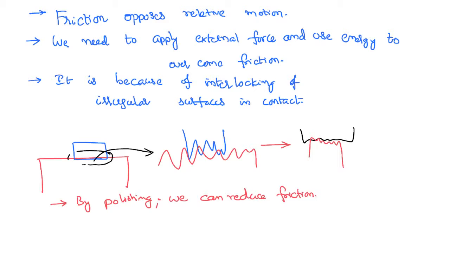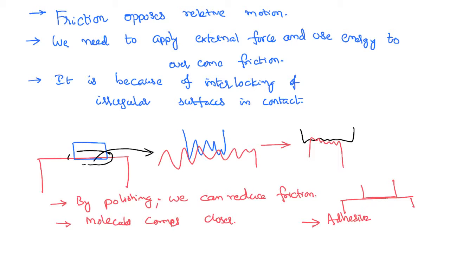When the bodies are made very smooth, the interlocking won't be there between the surfaces because there are no irregular surfaces, because we have polished it a lot. But what happens is the molecules of the upper surface of the body come very close to the molecules of the other surface. What happens when the molecules come closer? Between the molecules there is always a force of attraction called adhesive force of attraction. I am calling this adhesive because these are two different kinds of bodies.